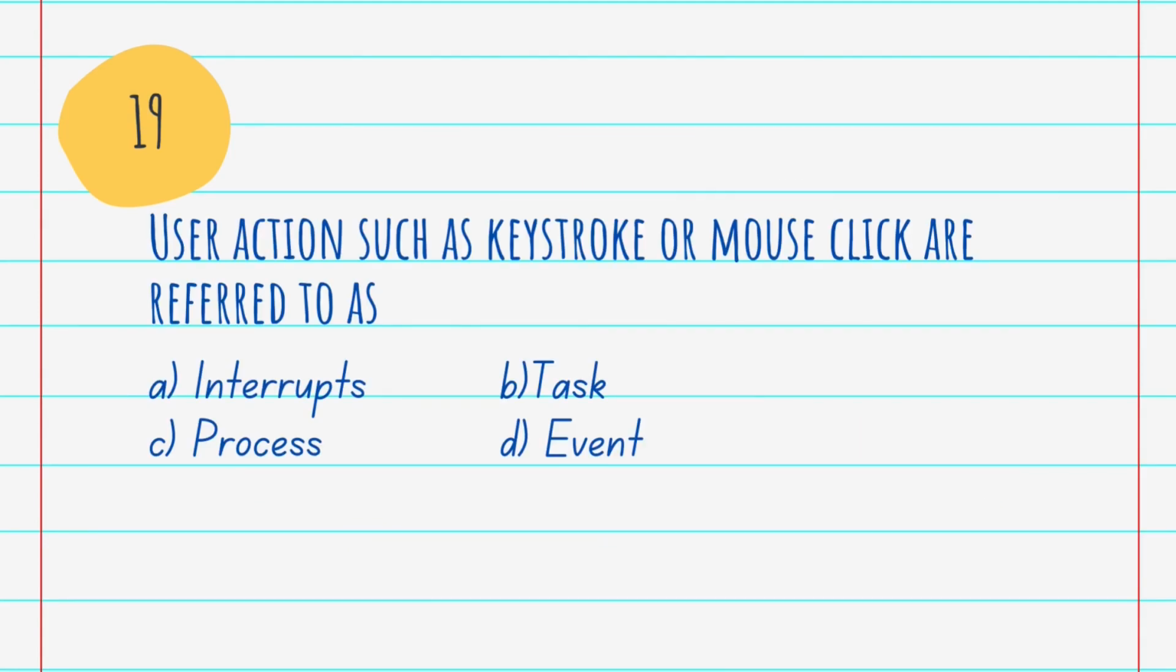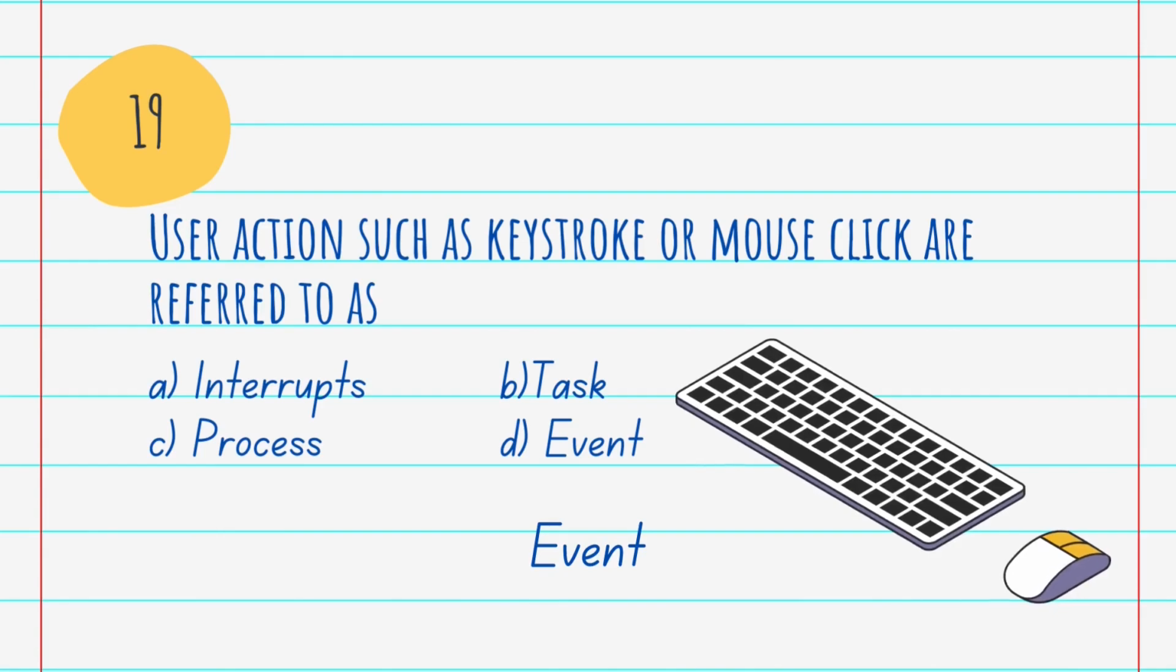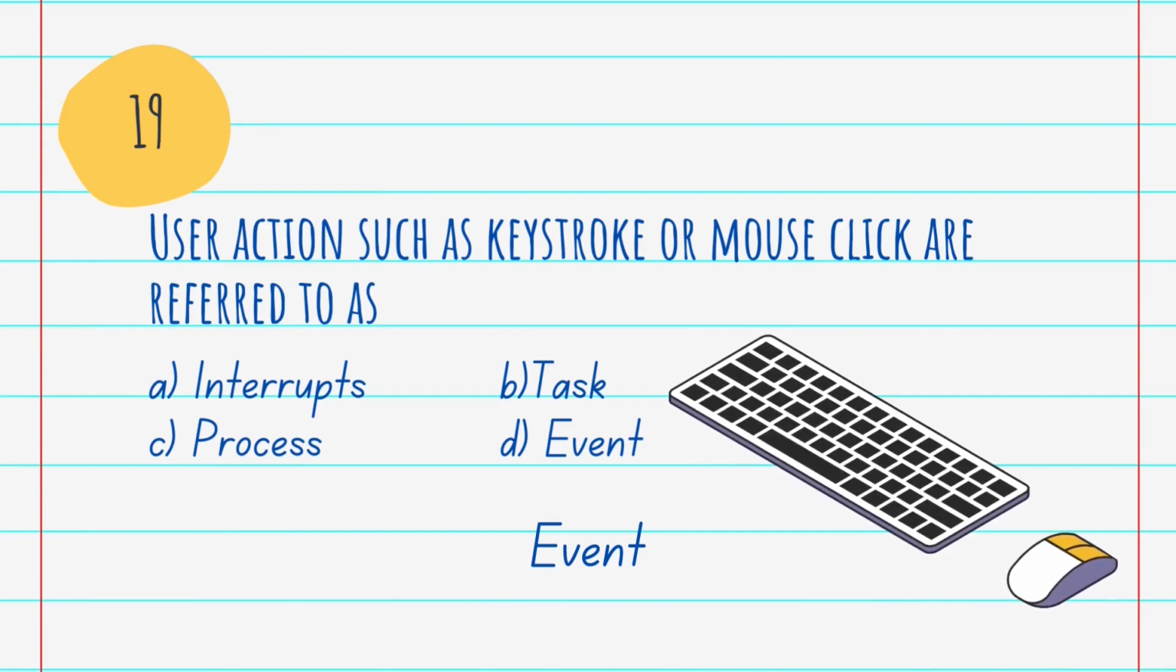Got it? Then the next question is, user actions such as keystrokes or mouse clicks are referred to as A. Interrupts, B. Task, C. Process, D. Event, and the answer is D. Event. By definition, an event is an action or occurrence that can be identified by a program and has a significance for system hardware or software. In simple terms, events can be user generated, such as keystrokes and mouse clicks, or system generated, such as a program loading, running out of memory, or errors.